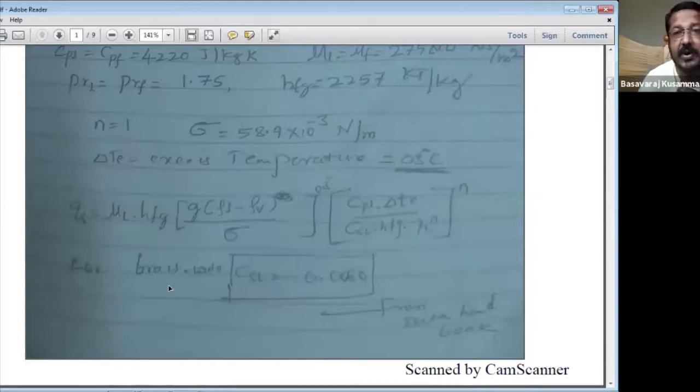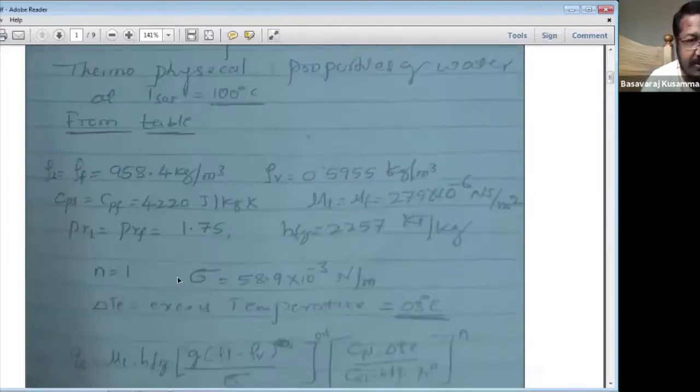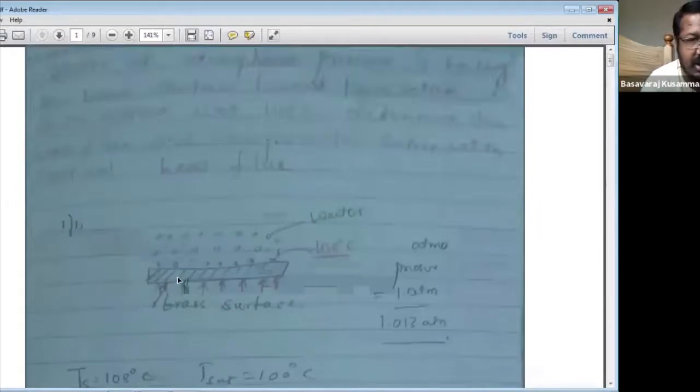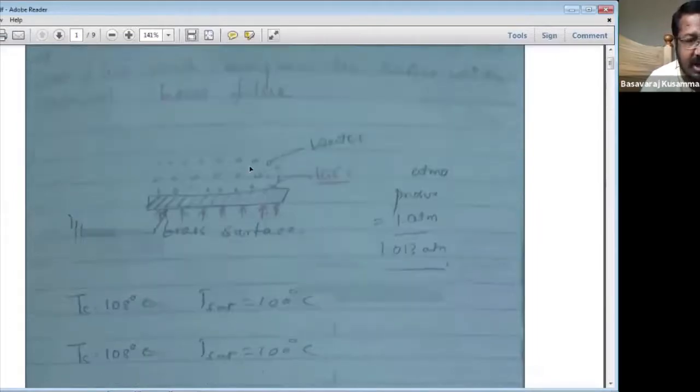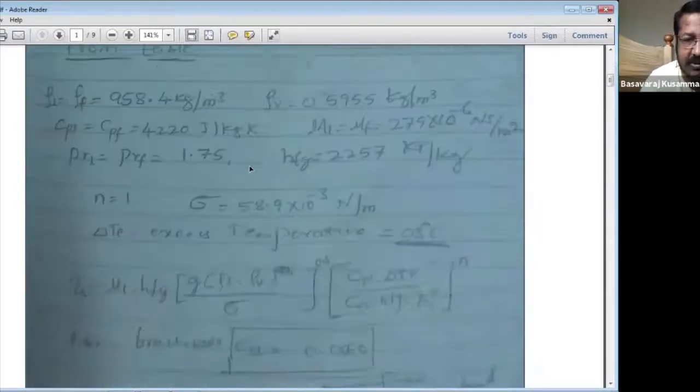If we go to the data handbook, it gives CSL or CSF values, where L represents the liquid, or F represents the fluid. So we can call it CSF. These CSF values are for brass water, because here the material is brass. In the numerical, the material is brass and water is the fluid.